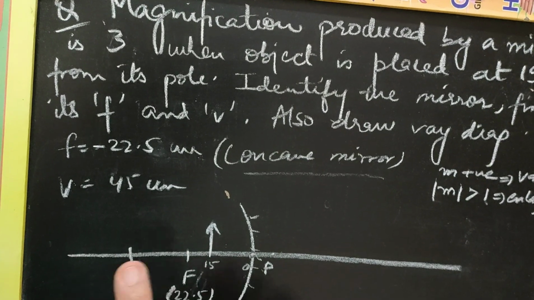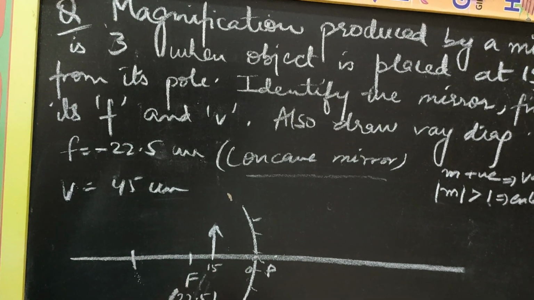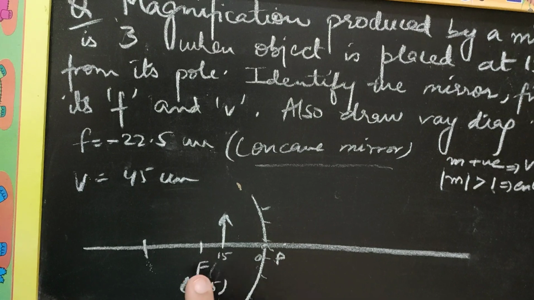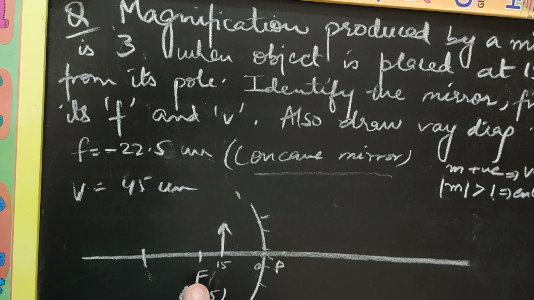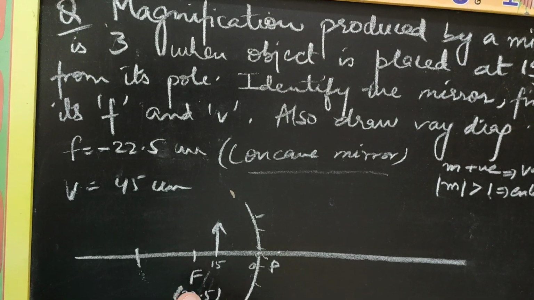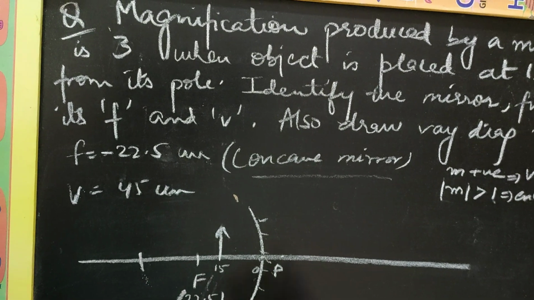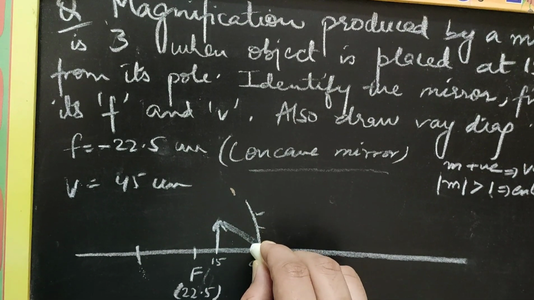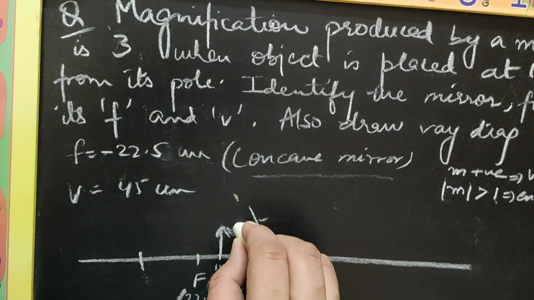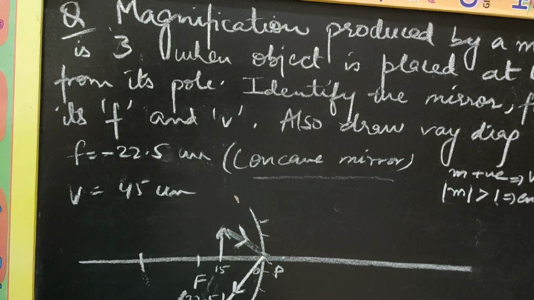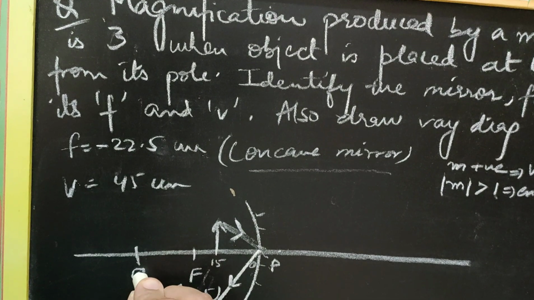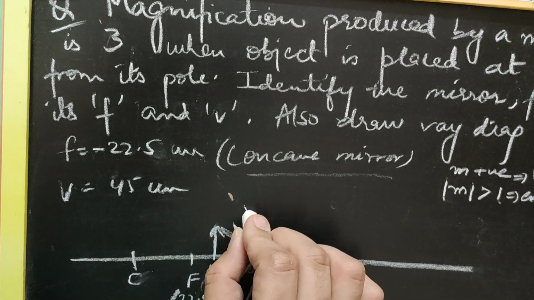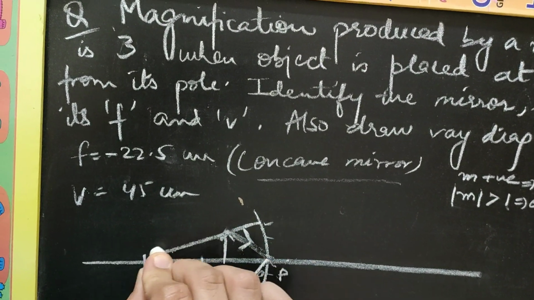Now we will complete the ray diagram. We know in this case, when the object is placed between the pole and the focus, the two rays we assume can be: one which goes to the pole at an angle will be reflected from the pole at the same angle. So let this be the first ray. And let the second ray be the one which strikes the object and passes through the center of curvature.